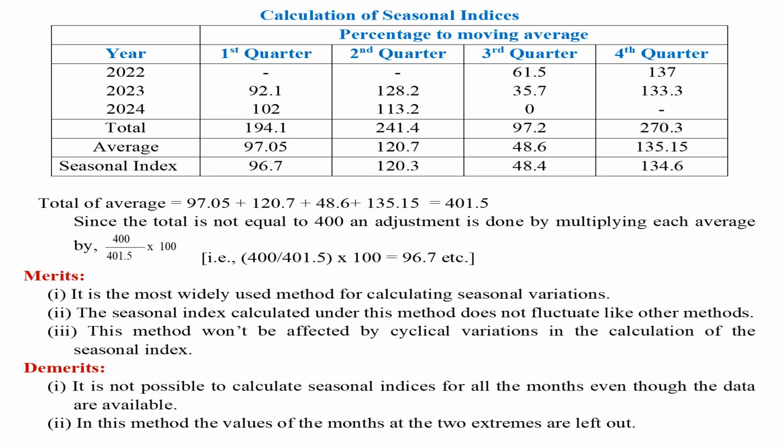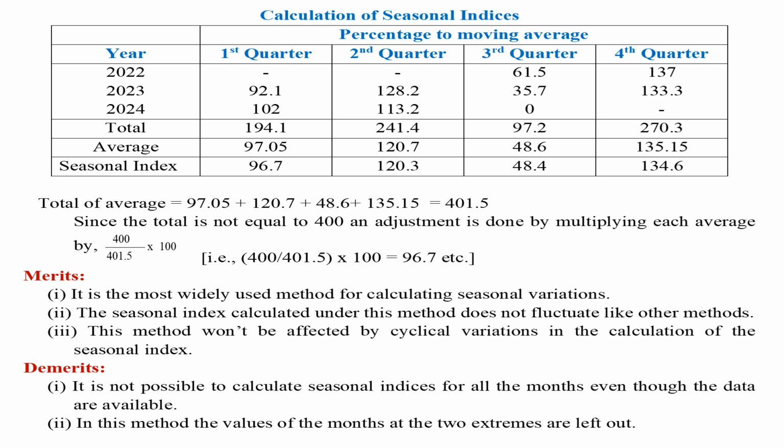Calculation of seasonal indices. Total of averages equals 97.05 plus 120.7 plus 48.6 plus 135.15 equals 401.5. Since the total is not equal to 400, an adjustment is done by multiplying each average by 400 divided by 401.5 into 100 equals 96.7. Like that, all values should be calculated.